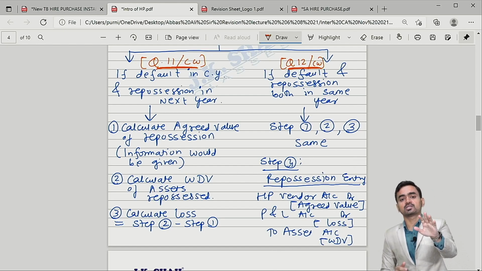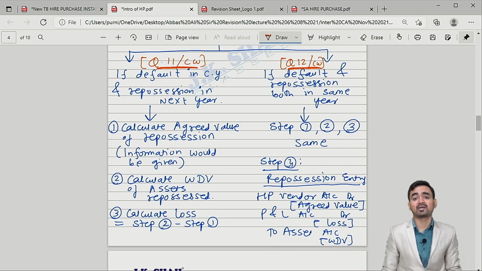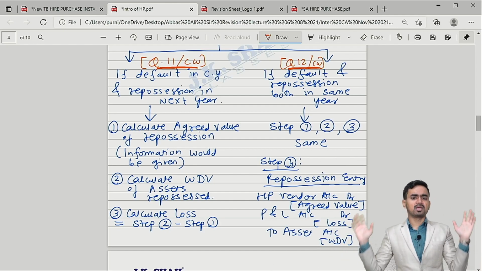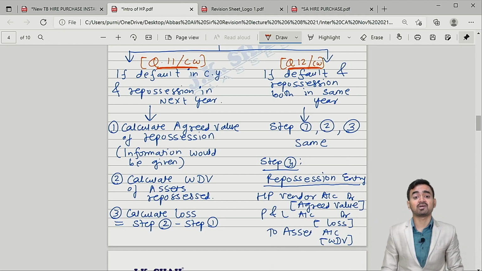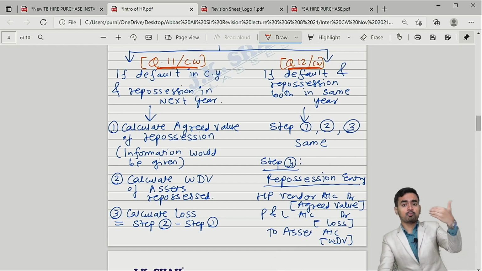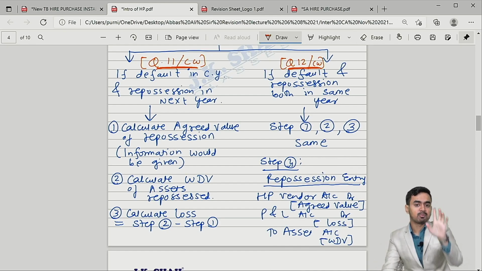But my dear students, you are saying, sir, but from our point of view, the WDV is 75. I'll say, I don't care. For me, the agreed value is 60. You are saying, sir, but the WDV is 75. So try and understand. First point is what? Calculate the agreed value from the point of view of vendor. The information will be given in the question. For me, the agreed value is 60. So step number 1 is over.